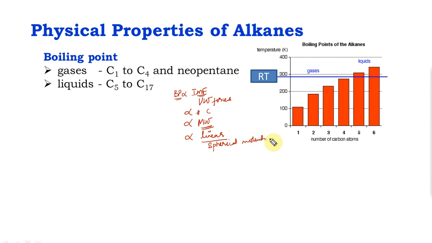Okay. Now if you see, we can actually validate all this. Boiling point is proportional to molecular weight, so the lower the molecular weight, C1 to C4 is gas, whereas C5 to C17 is liquid, and anything above is waxy solid.